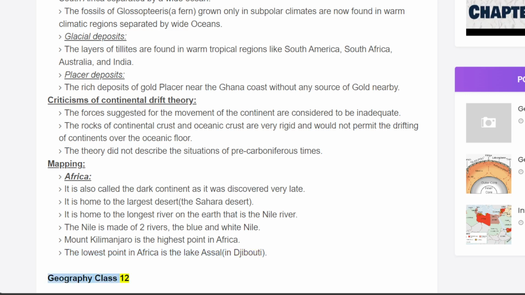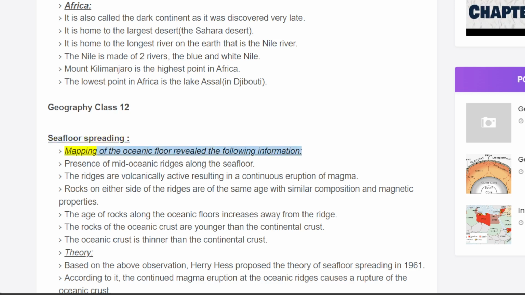Geography Class 12. Seafloor spreading. Mapping of the oceanic floor revealed the following information. Presence of mid-oceanic ridges along the seafloor. The ridges are volcanically active, resulting in a continuous eruption of magma. Rocks on either side of the ridges are of the same age with similar composition and magnetic properties. The age of rocks along the oceanic floors increases away from the ridge. The rocks of the oceanic crust are younger than the continental crust. The oceanic crust is thinner than the continental crust.